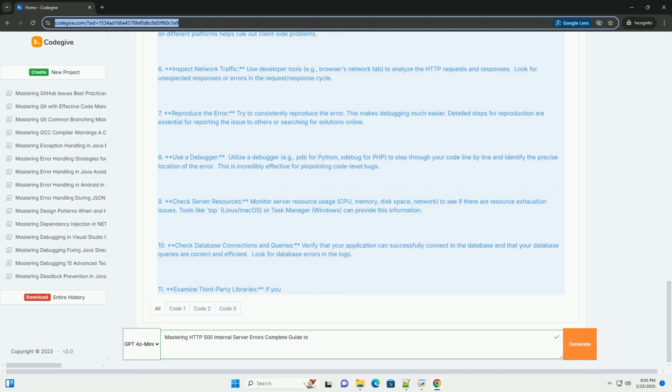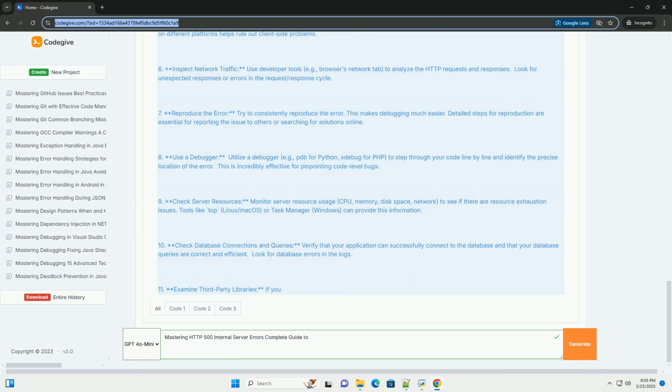1. Check server logs. This is your first and most crucial step. Server logs, for example Apache error logs, Nginx error logs, application logs, contain valuable information about the error, including timestamps, error messages, stack traces, and potentially the specific line of code that caused the issue. The location of these logs varies depending on your server and application setup.